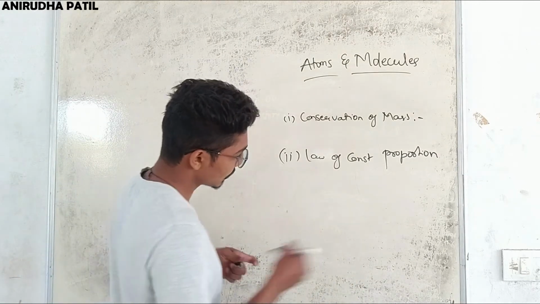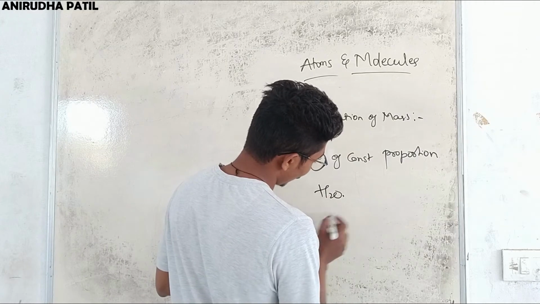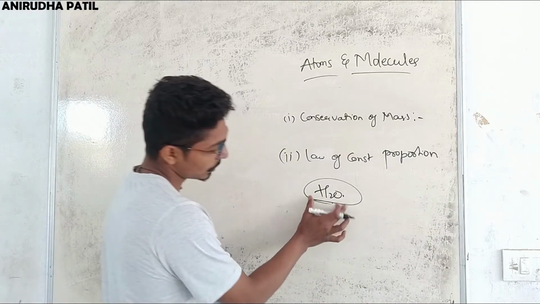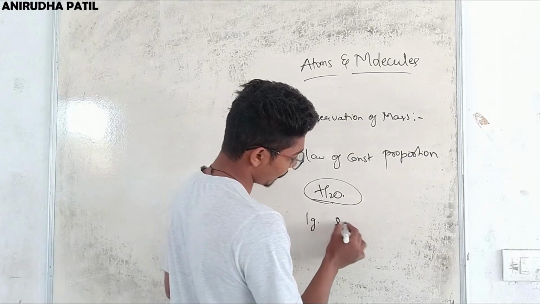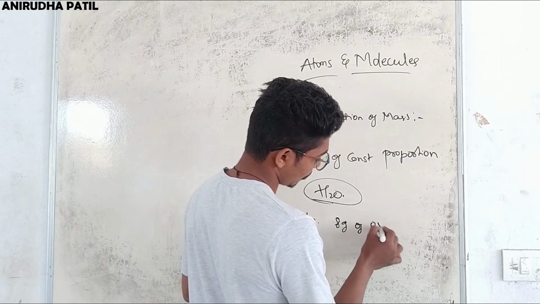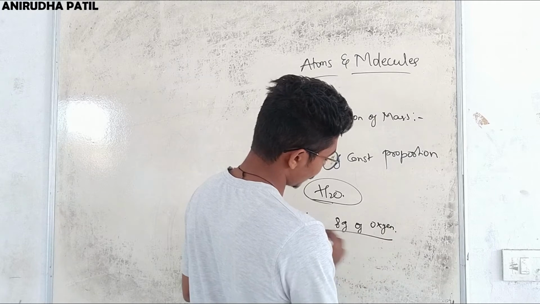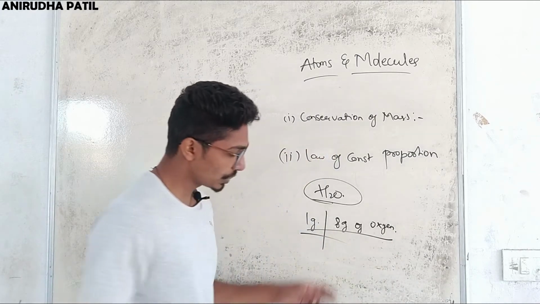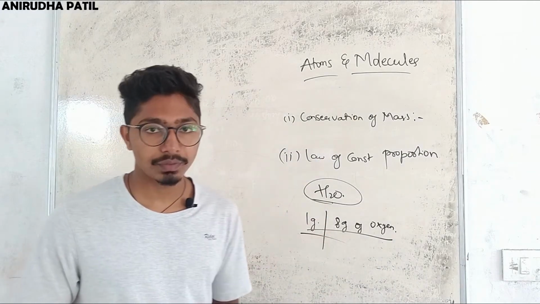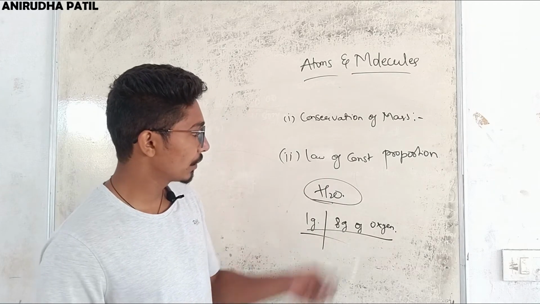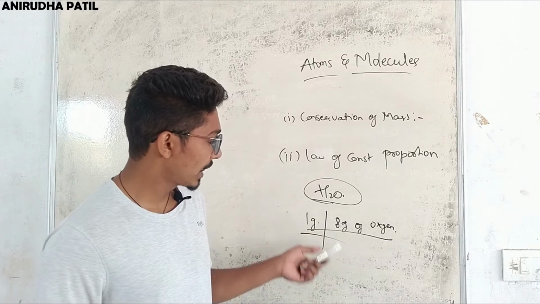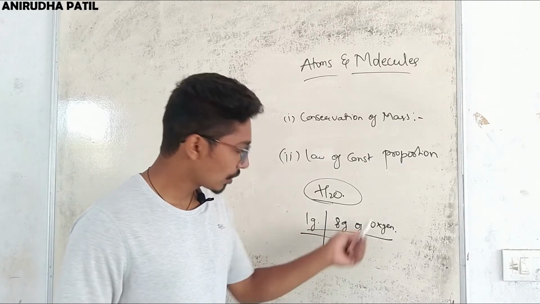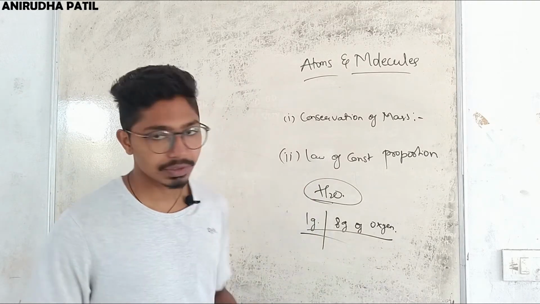Take the example of water. If you take water from any place, it consists of 1 gram of hydrogen and 8 grams of oxygen, and this proportion won't change at all in case of compounds. So this is the law of constant proportion. That means take any element from any compound, it has constant proportion.